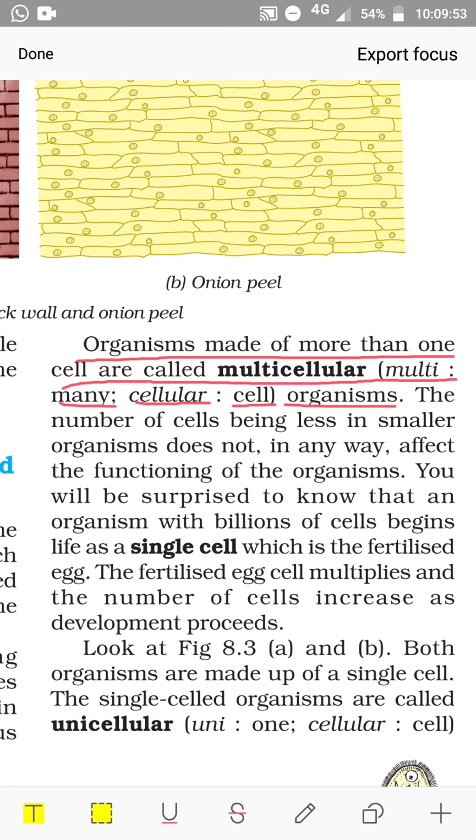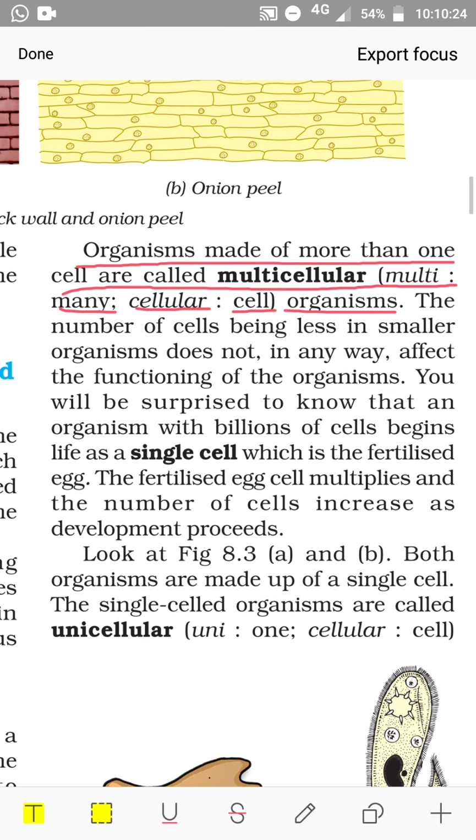You will be surprised to know that an organism with billions of cells begins life as a single cell, which is the fertilized egg. The fertilized egg cell multiplies and the number of cells increases as development proceeds. Even we human beings start our life with a single cell, and that cell gradually divides and redivides, and ultimately it gives the shape of the human body. Later on we will be discussing this in other chapters.